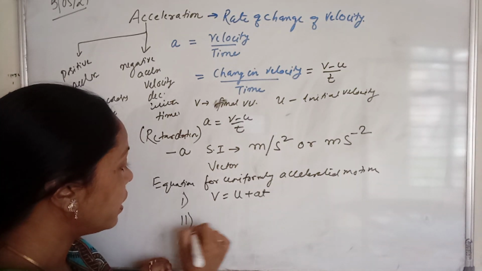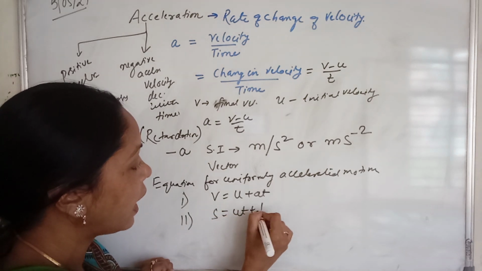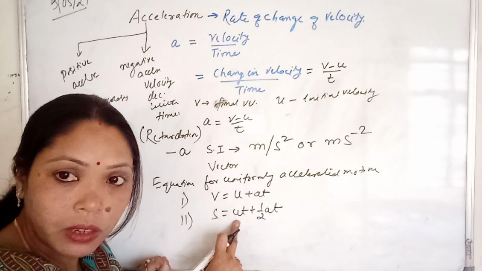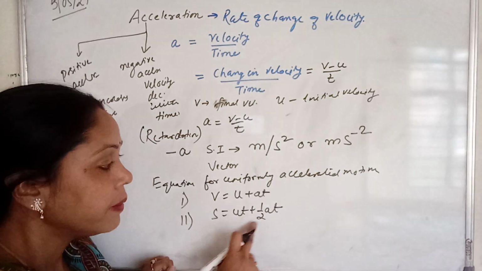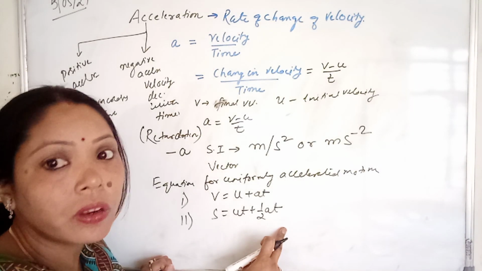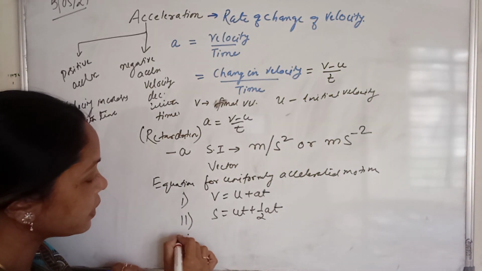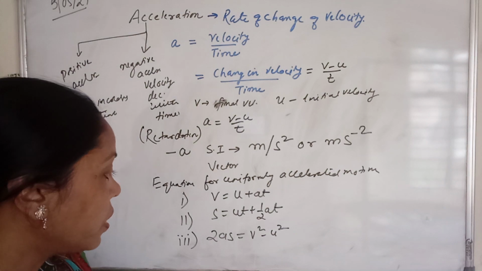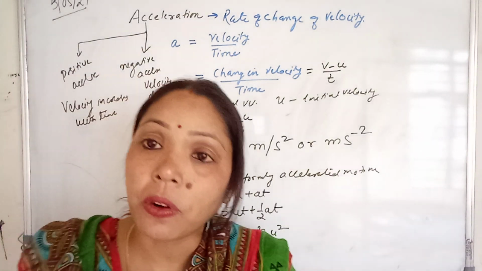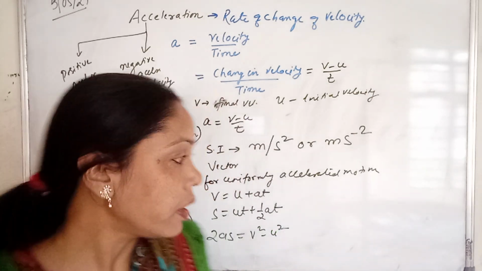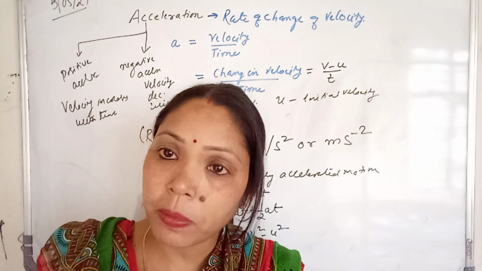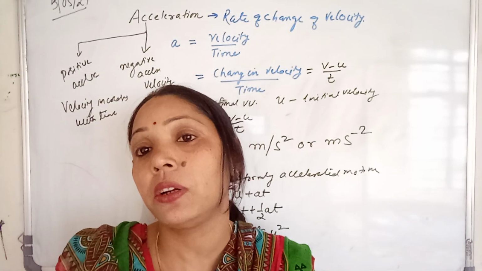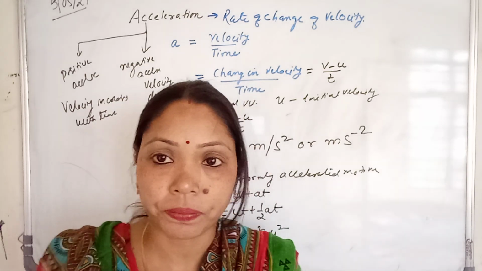Then number 2 is s equal to ut plus half at square. s is the distance, u is the initial velocity, t is the time and a is the acceleration. And the number 3 is 2as equal to v square minus u square. So these 3 equations are called equations of motion, and they are very important to solve the numericals.